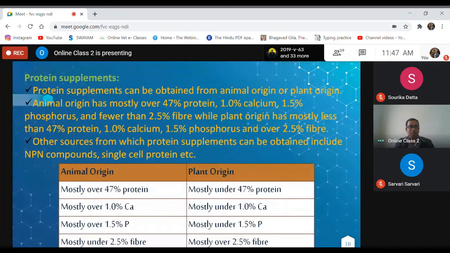Other sources from which protein supplements can be obtained include NPN compounds, single cell protein, etc. NPN compounds are generally used for ruminant animals. Non-ruminant animals cannot utilize NPN compounds, please remember. Plant origin protein feed ingredients are mainly the oil cakes, maybe soybean meal, and different plant seeds which are rich in protein. Animal origin protein feeds are mainly fish meal, meat cum bone meal, etc.